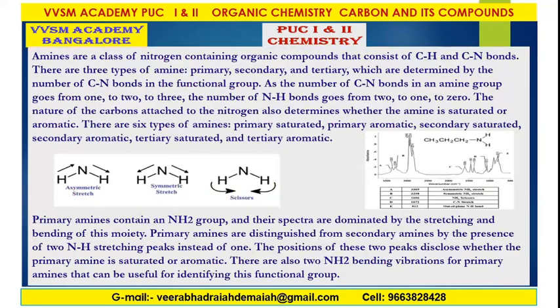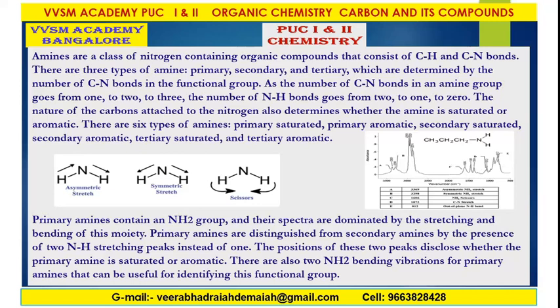Amines are a class of nitrogen-containing organic compounds consisting of CH and CN bonds. Already we have discussed CN bonds in the functional group. As the number of CN bonds in the amine group goes from 1, 2 to 3, the number of NH bonds goes from 2, 1 to 0. As I told you, when the CN bonds increase, NH bonds decrease. Then how do you decide whether it is a primary, secondary or tertiary amine?